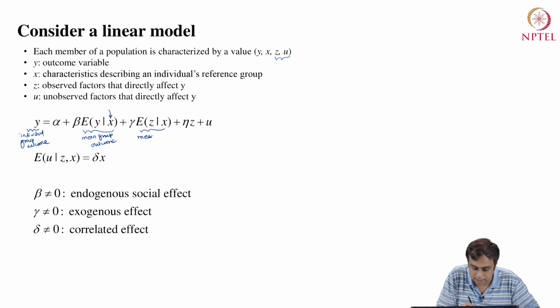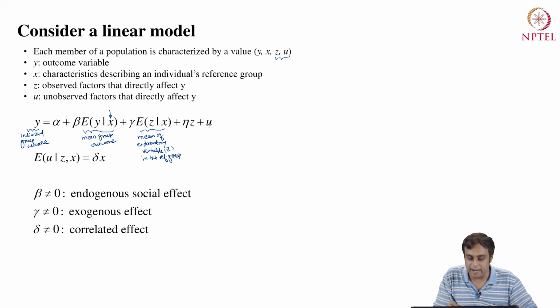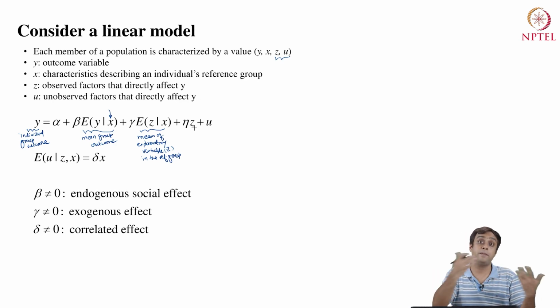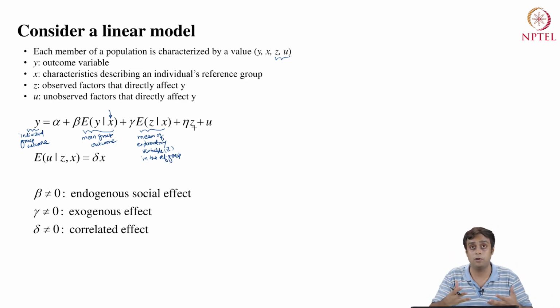This is the mean of the explanatory variable z in the reference group. And then eta times z, where eta is a model parameter and z is the direct impact, that is, the number of rooms of the particular house that we are studying the price for.